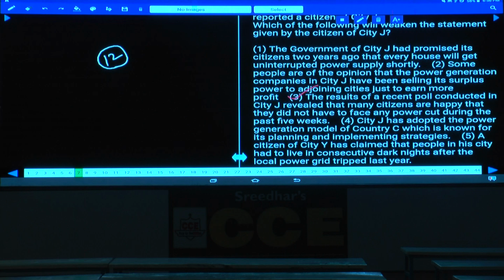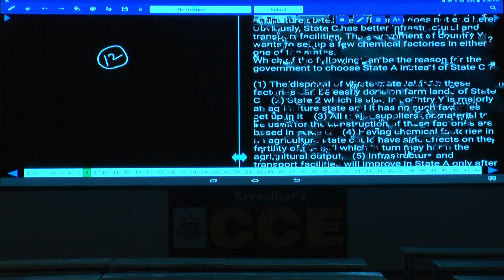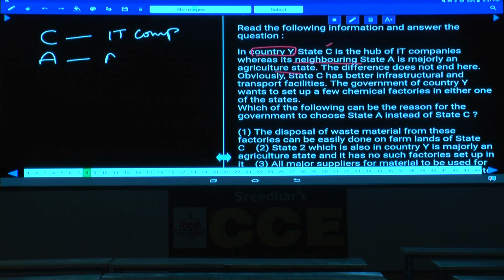Then question number 8. Now in country Y, state C is the hub of IT companies. What about this one? State C is the hub for what? IT companies. Whereas its neighboring state A is majorly an agriculture state. Now this is majorly an agriculture state.